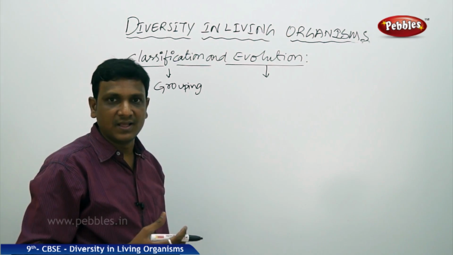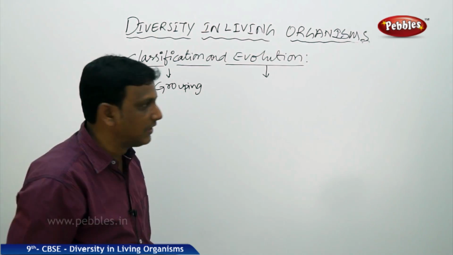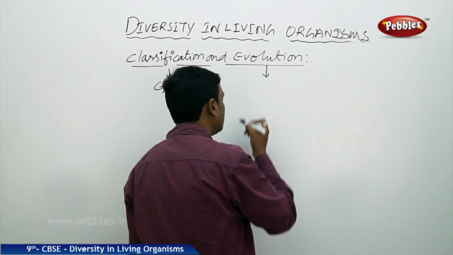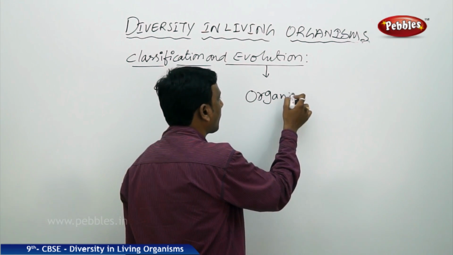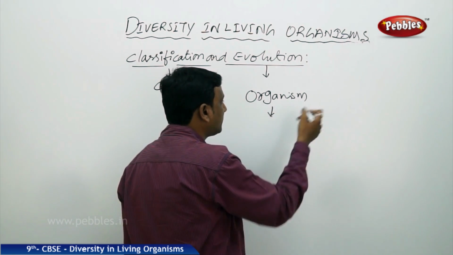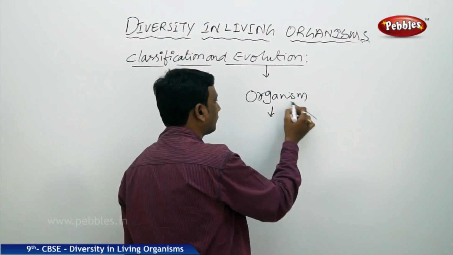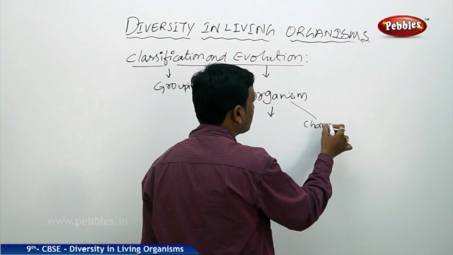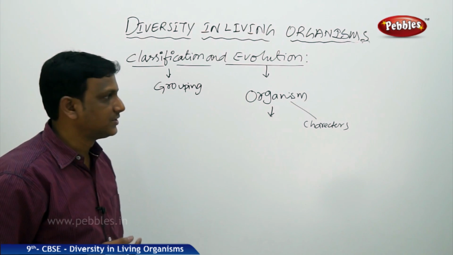So if you see the evolutionary steps, how the organisms have evolved, you will find that an organism will acquire some characters, some traits, new characters. Basically we call them variations, new variations.